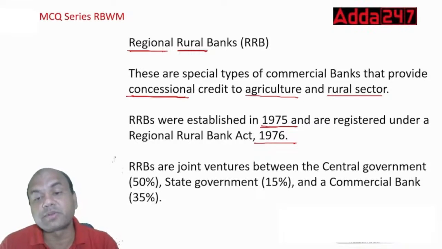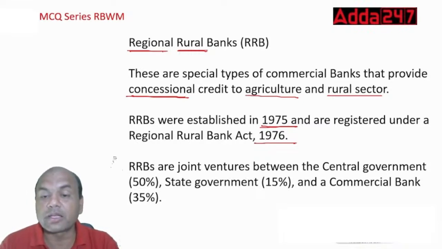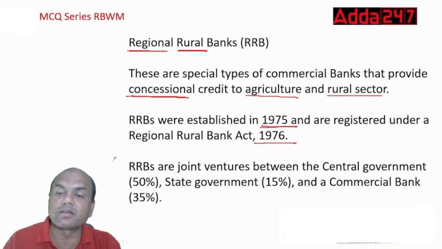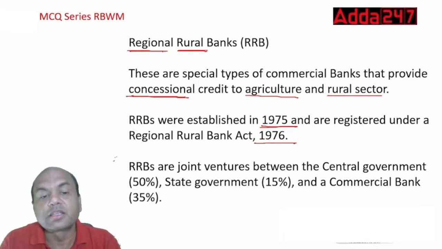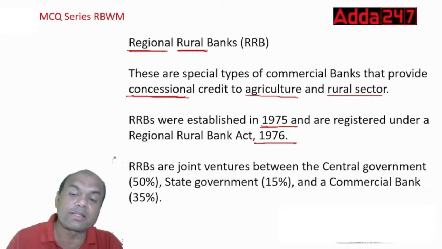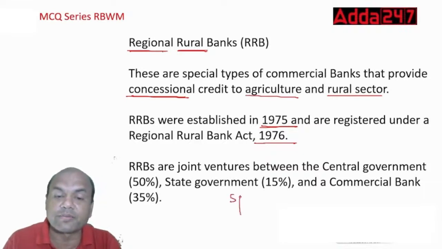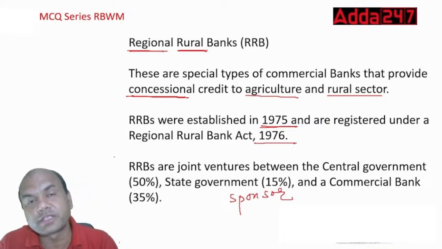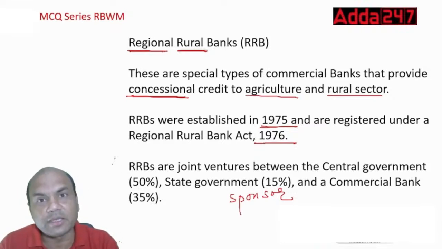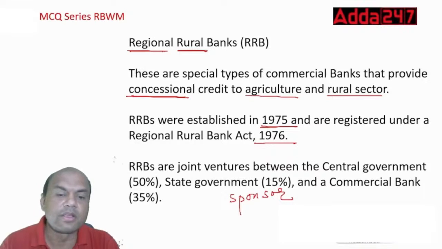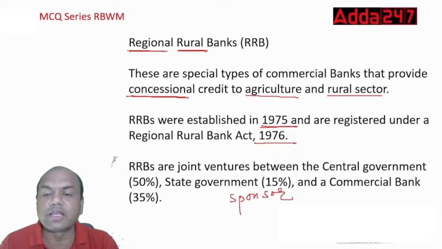RRBs are joint ventures between the central government, state government and commercial banks. Now, what is this? It means for any RRB which is formed, 50% of the capital is from the central government. The state government has 15% of the capital and the commercial bank, which is known as the sponsor bank, holds 35% of the equity of this RRB. From your exam point of view, remember this is the structure: central government 50, state government 15 and commercial bank 35.